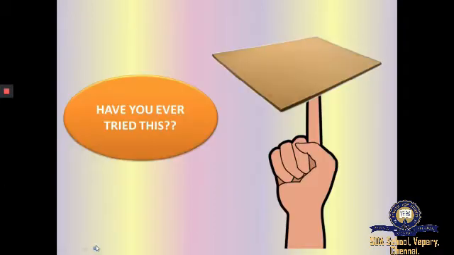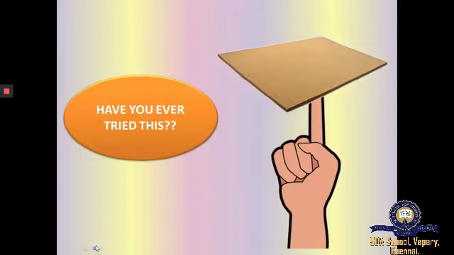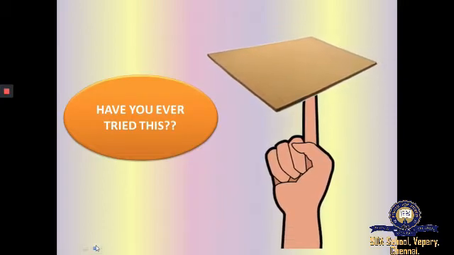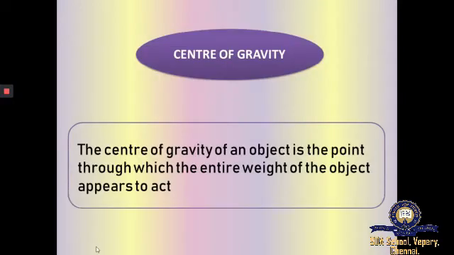Have you ever tried this? Try to balance a piece of cardboard on your fingertip. What do you observe? We observe that there is only one point on which the cardboard can be balanced. This is called the center of gravity of the cardboard. Now we will study the definition for center of gravity. The center of gravity of an object is the point through which the entire weight of the object appears to act.